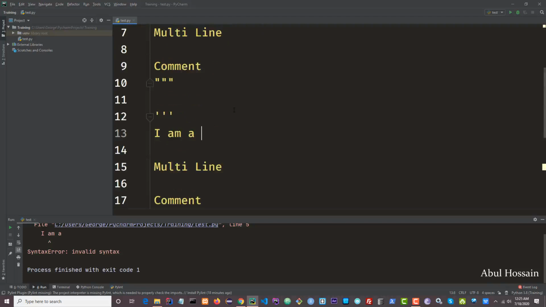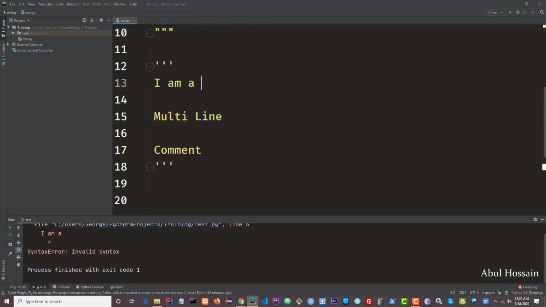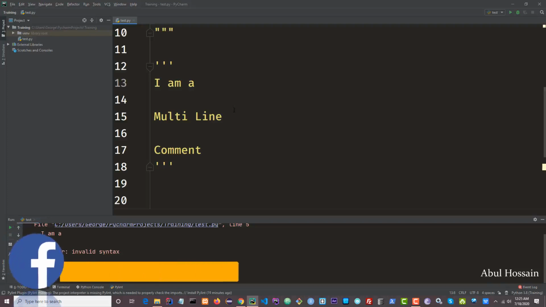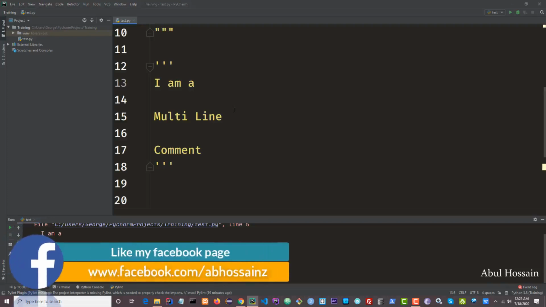So once again I highly recommend that you build a habit of commenting your code so that it becomes easier for you to recognize your block of code and understand what they are doing, what their purpose is in your program. So that's pretty much it. I'm gonna wrap this up.